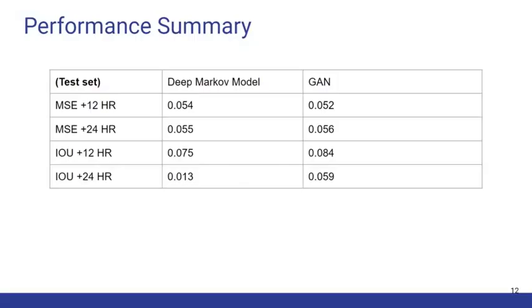We see the mean square error of both models is very low. Note that because of the imbalance problem, MSE is not a really good metric. So we also compare the intersection over union. We can see that the GAN has a better IOU.